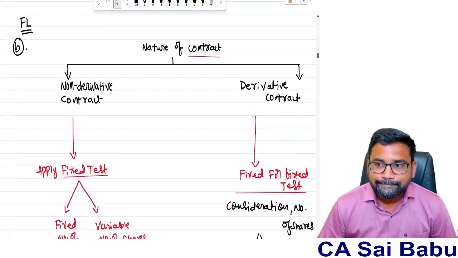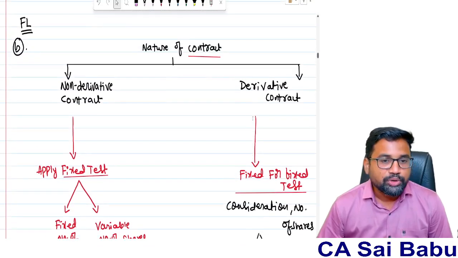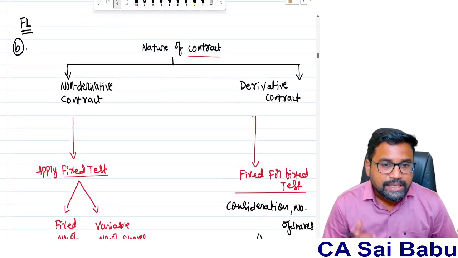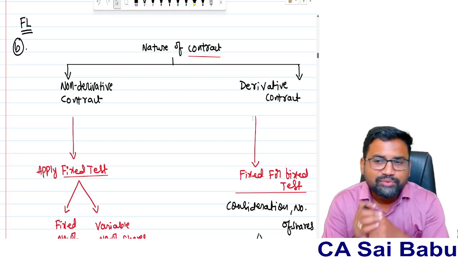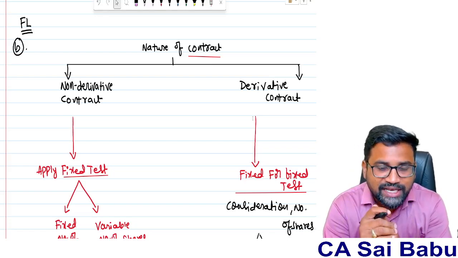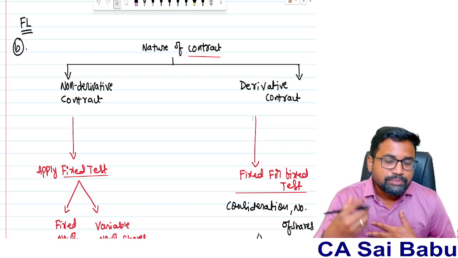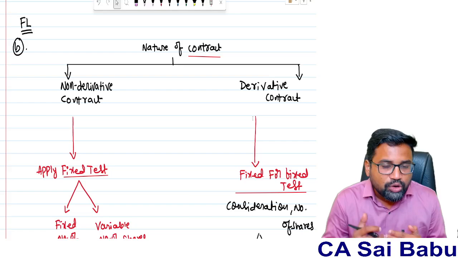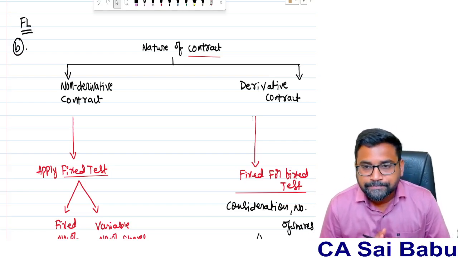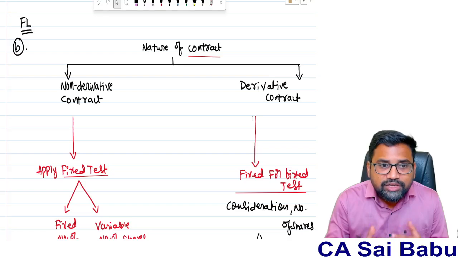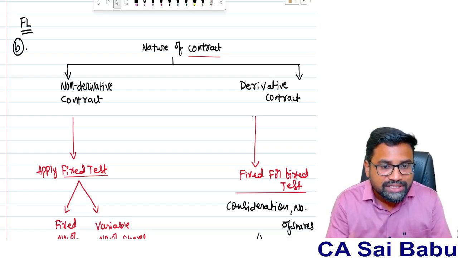So look at this chart. So very, very important. Suppose, sir, you entered a contract. Sir, we are discussing what? The definition of financial liability. See, suppose you entered a contract. Under that contract, you need to settle the other party. Okay? And you promise that you are going to settle it by issuing your own equity shares.